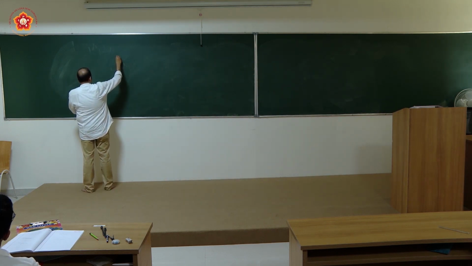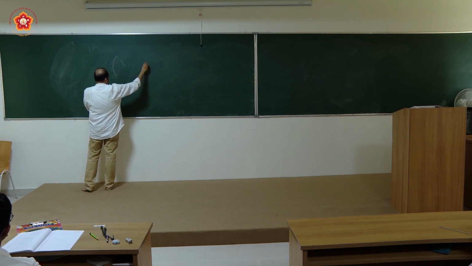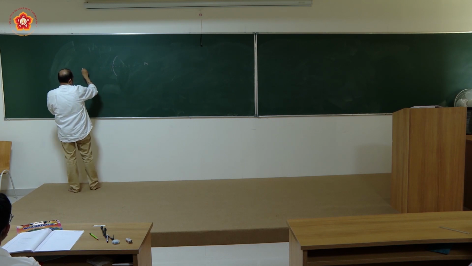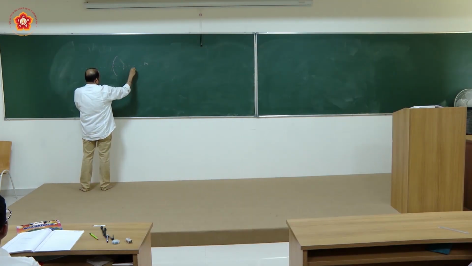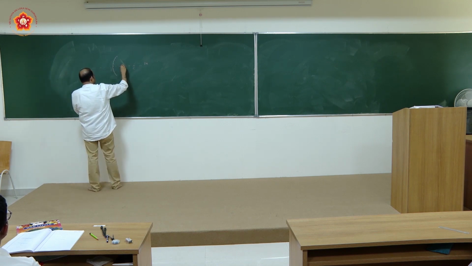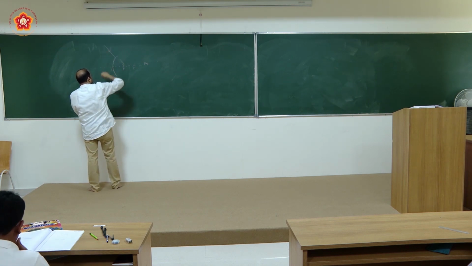You are having here a convex mirror. This is representing the principal axis. You are having the focus here, center of curvature here, and the ray is directed towards the focus. Means you will be having a dotted line up to this part, and then the light will be traveling along this direction.